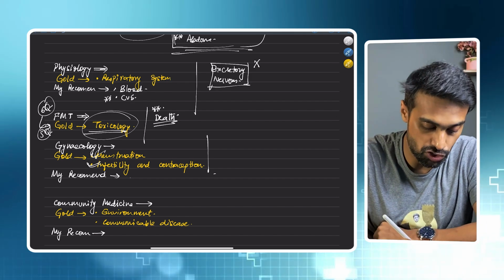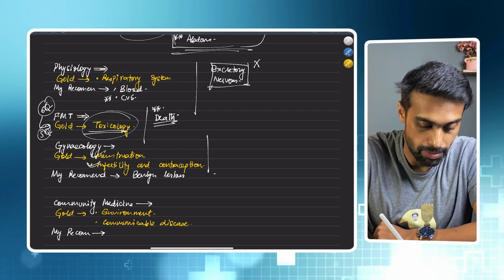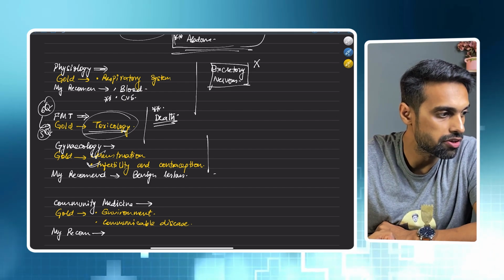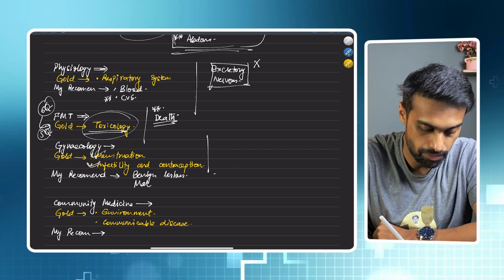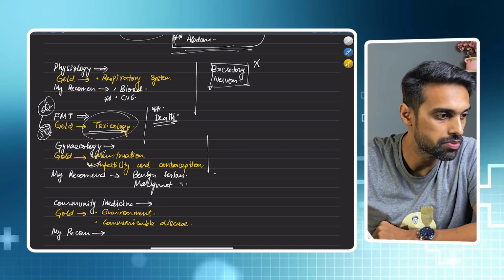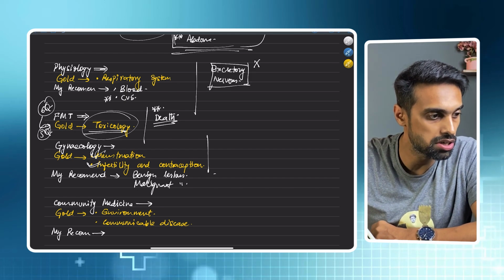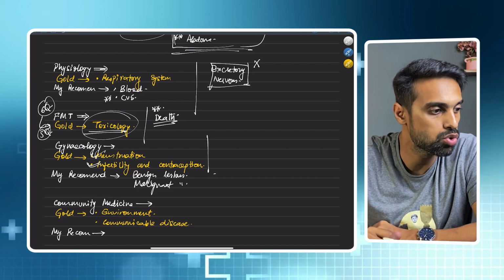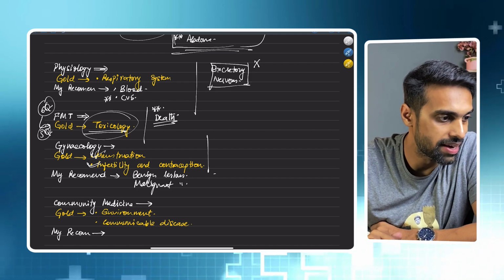Go through the benign lesions of the female genital tract, that chapter, and also the malignant lesions. Okay, in 2022 there were questions, in 2023 there was a question from benign lesion, but 2024 there was no question. So in 2025 you can expect a question from benign lesions.